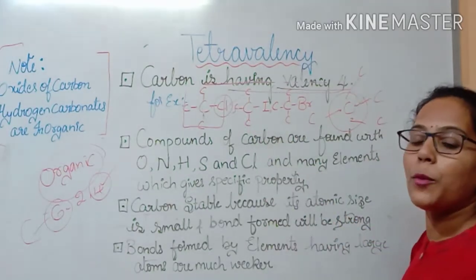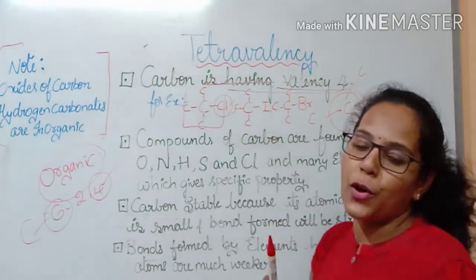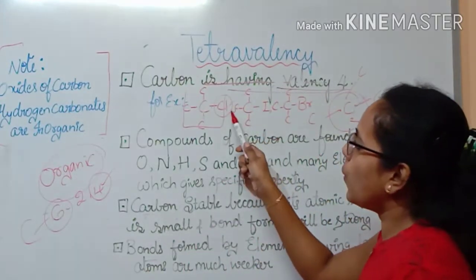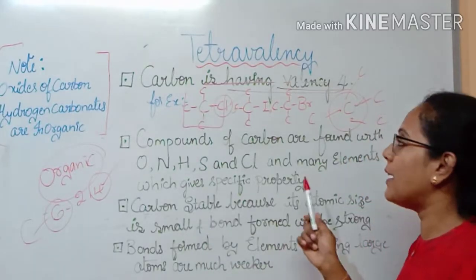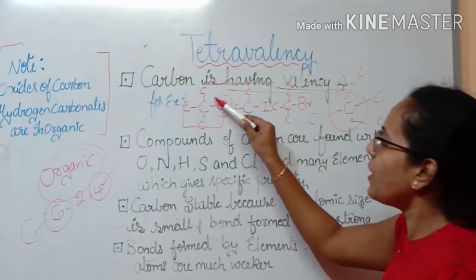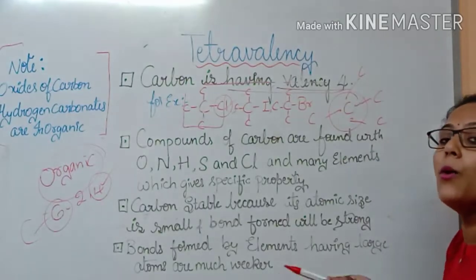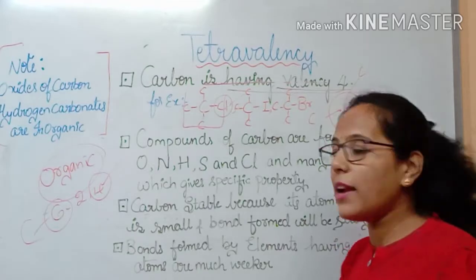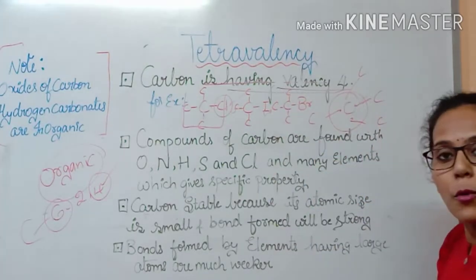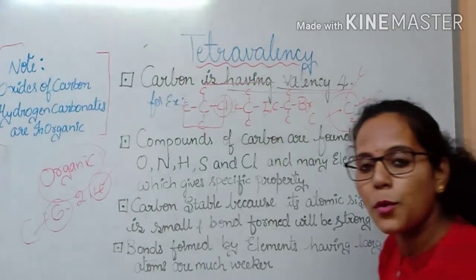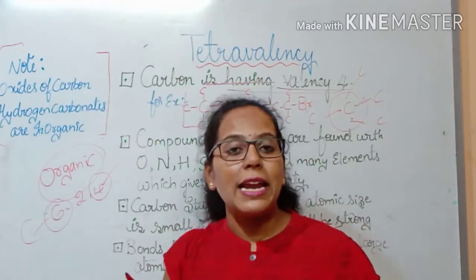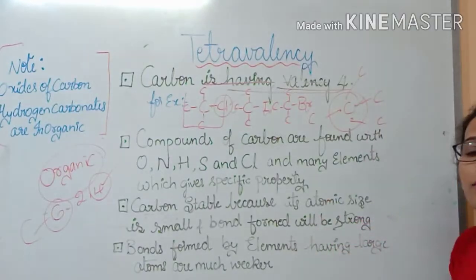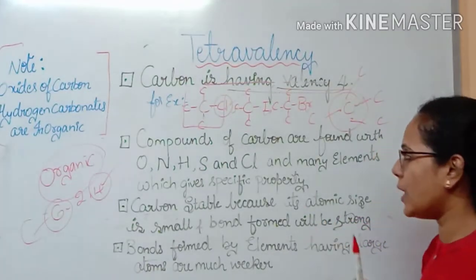The atomic number of chlorine is 17 and its outermost orbit has 7 valence electrons, and its valency is 1. So this chlorine can attach with carbon and share an electron. By sharing 1 electron, the chlorine now has the octet configuration, correct? What about iodine? Iodine is also monovalent. Bromine is also monovalent. When monovalent elements combine with carbon, they share electrons in such a way that they form a covalent bond between them.